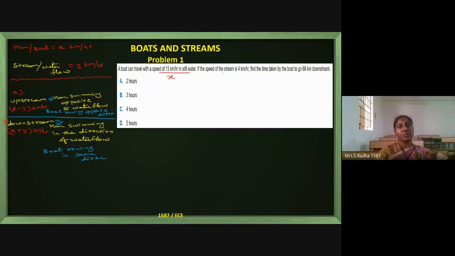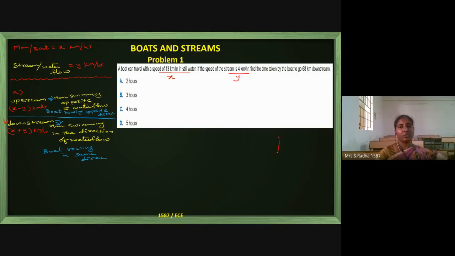If the speed of the stream is 4 km per hour, that is, if water alone is flowing and no man is swimming or no boat is going, the speed of the water flow is y. Find the time taken by the boat to go 68 km downstream.